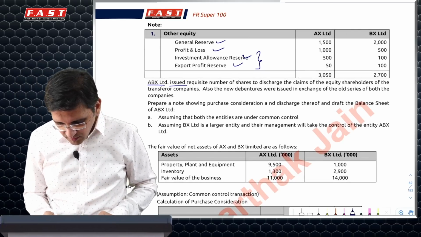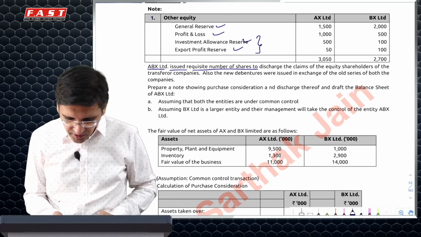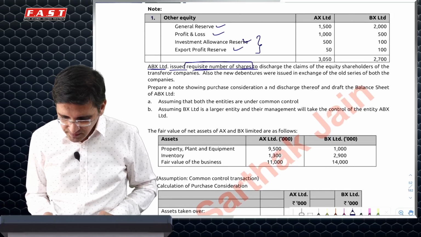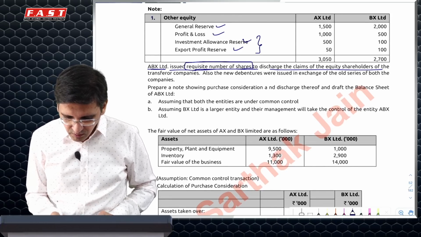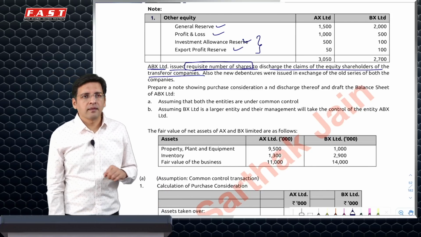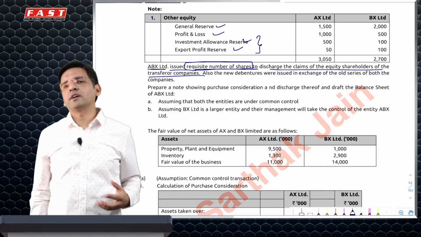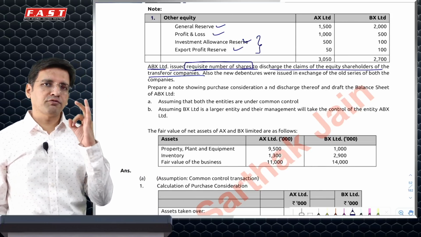ABX acquires requisite, so Ind AS does not prohibit that as well, but nothing is specifically mentioned. ABX issued requisite number of shares to discharge the claim of equity shareholders of the transferor company. It's a very tricky thing. Please remember, in the class we do a discussion on the various possibilities which can come in such questions. I'm just quickly repeating it here.